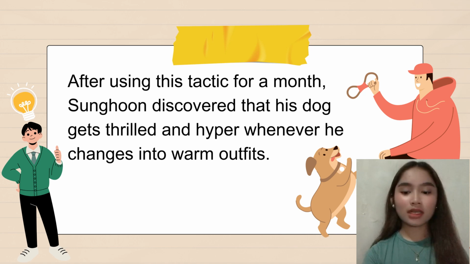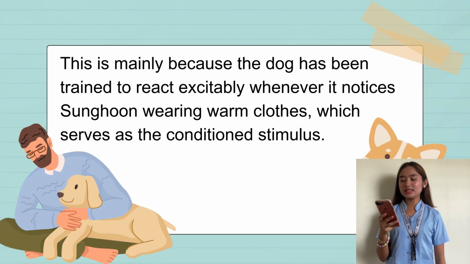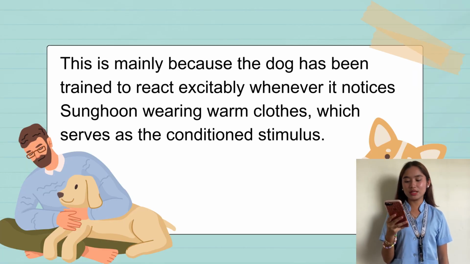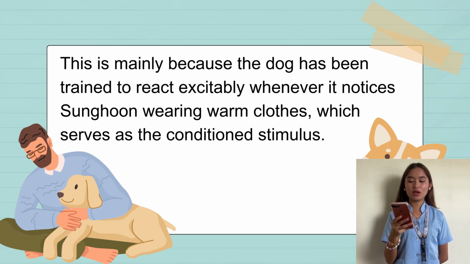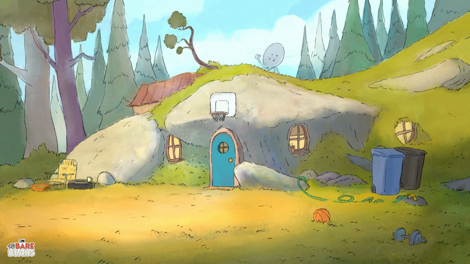After using this tactic for a month, Sungon discovered that his dog gets thrilled and hyper whenever he changes into warm outfits. This is mainly because the dog has been trained to react positively whenever it notices someone wearing warm clothes, which serves as the conditioned stimulus.